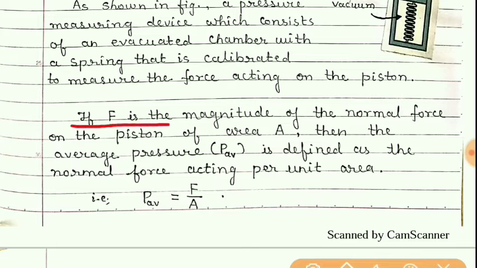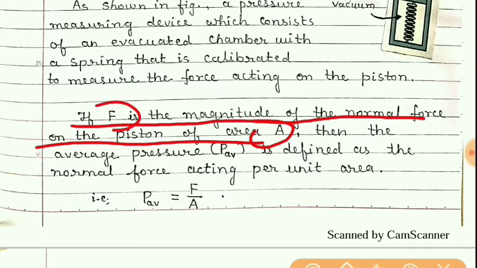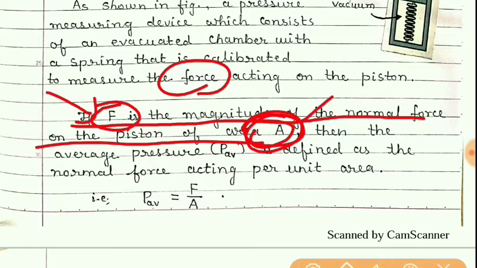Now, if F is the magnitude of the normal force on the piston of area A, force we can easily measure, and even area can be measured. And so, if F and A are known to us, then by taking the ratio of F and A, we can get the average pressure.